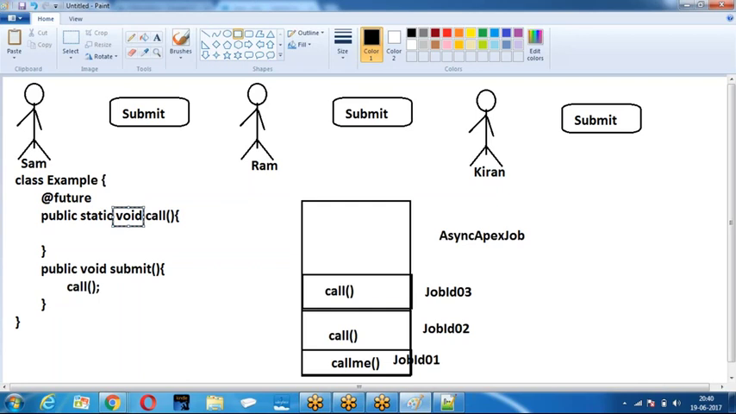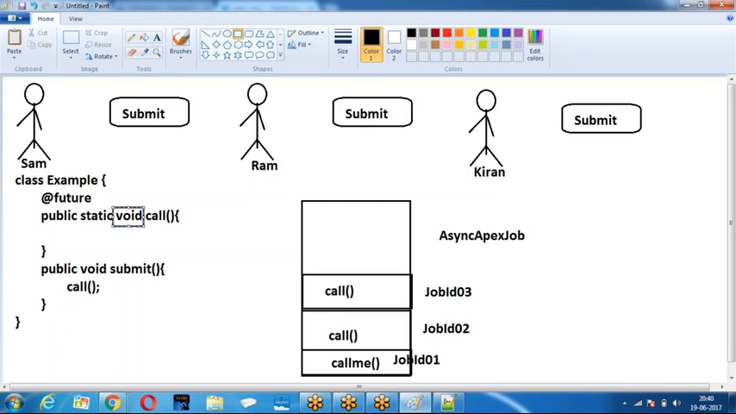There are 2 things, boss. One person knows the job ID, the other person doesn't know the job ID. Who can find out the status easily? If you know the ID of the record, you straight away give the ID and we get the details. If you don't know the ID of the record, what should I do? I would write my own custom logic to get the ID of the record and track the status. Which is easier? If you have a job ID, it is easier. But is the future method giving the job ID? It is not giving the job ID. It is a drawback of the future method.